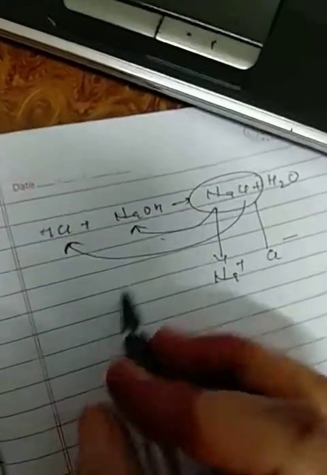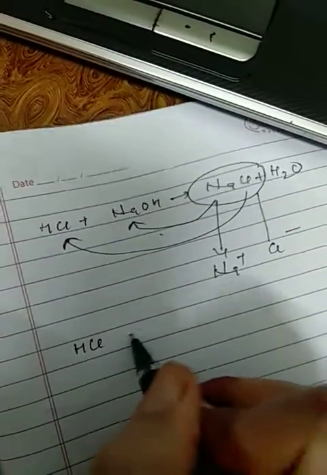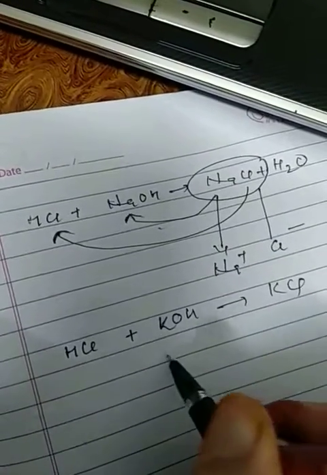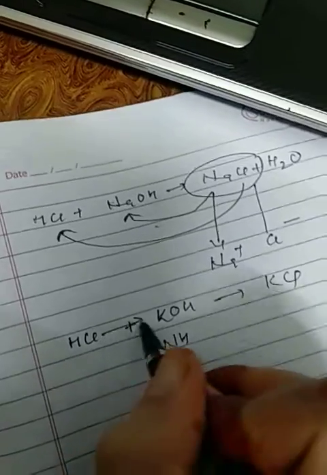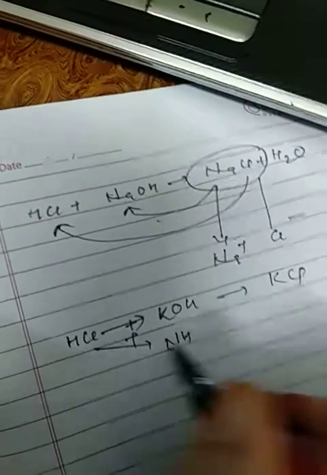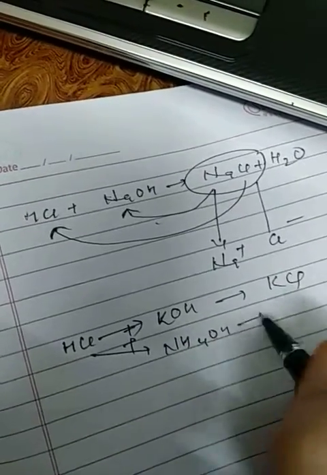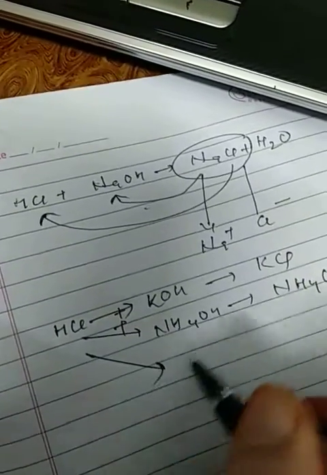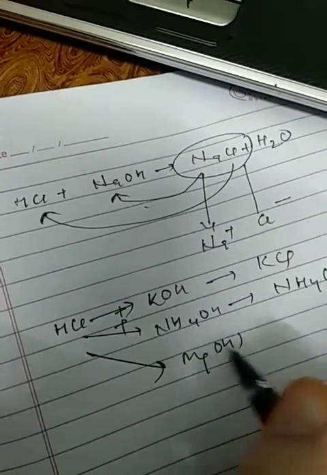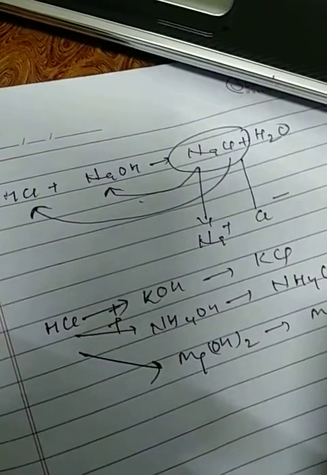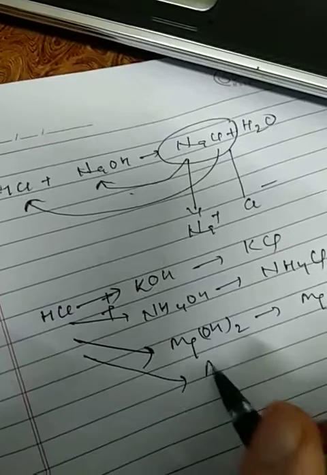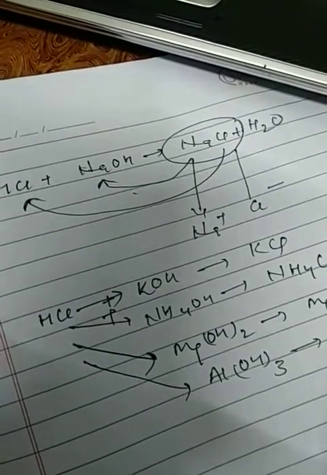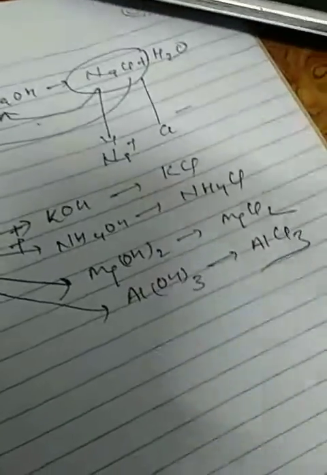Now pay attention here. If HCl reacts with KOH, it gives KCl. If it reacts with ammonium hydroxide, NH4OH, it gives ammonium chloride. Next, if it reacts with magnesium hydroxide, it gives magnesium chloride. If it reacts with aluminium hydroxide, you get aluminium chloride. Is it clear? So what is common here?